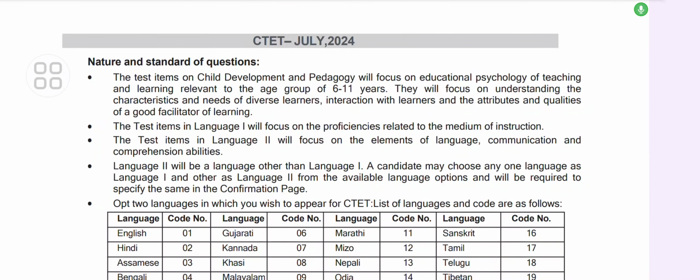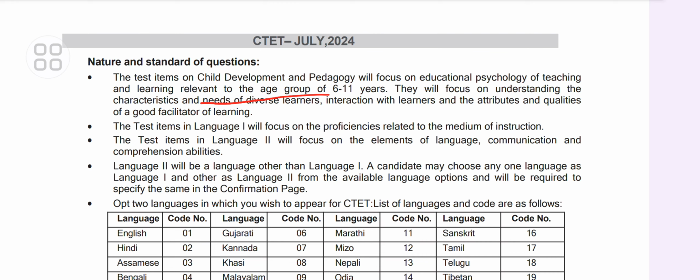Structure and standard of questions for CTET July. In this video, I will explain the full detailed syllabus of the examination. As you know, for the standards, you need to sit for two papers, Paper 1 and Paper 2. The test items on child development and pedagogy will focus on educational psychology of teaching and learning relevant to the age group of 6 to 11.